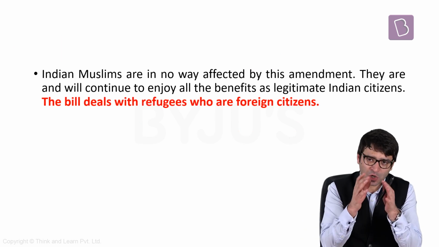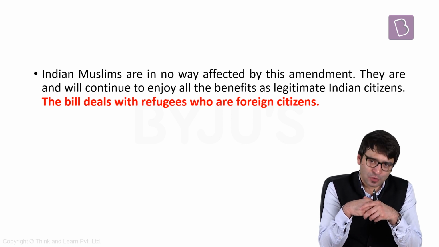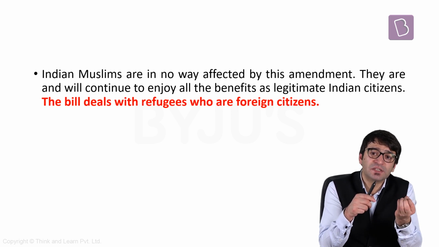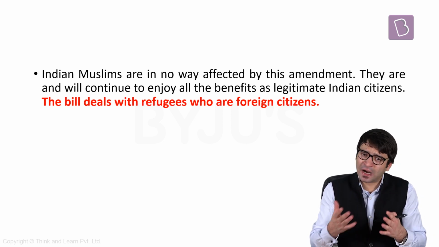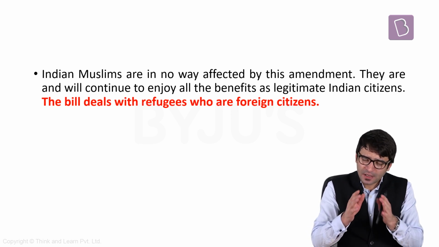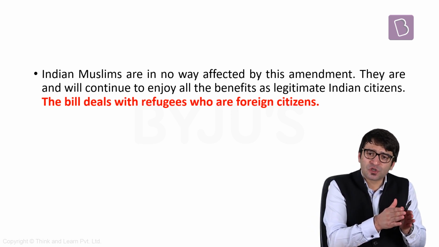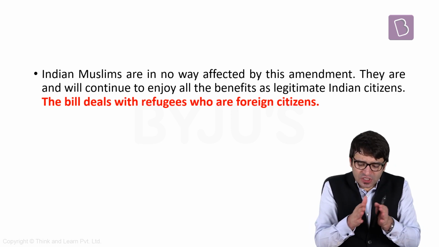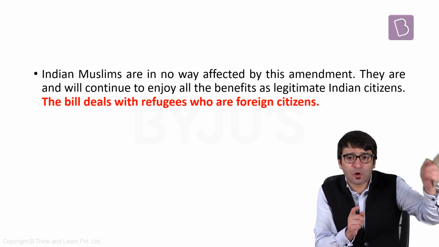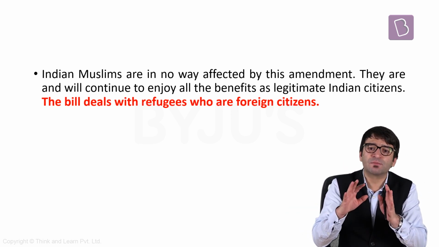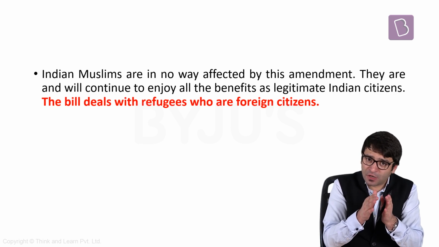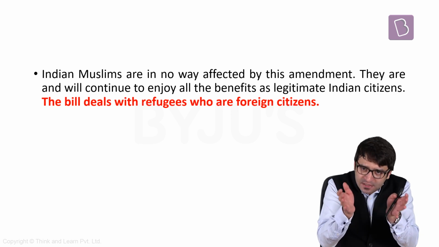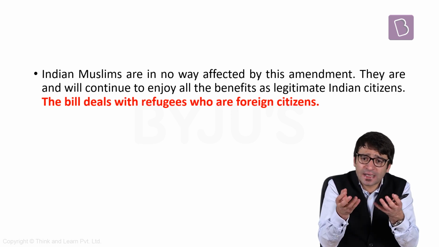There is another ground on the basis of which this CAB is opposed, and that is the CAB violates secularism, which is part of the basic structure of the Indian Constitution. Why? Because you are excluding Muslims. But the point here is, Indian Muslims in no way are affected by CAB. Why? Because CAB is only a law to confer citizenship on others, not to deprive Indian Muslims of citizenship. If the objective of this bill would have been to deprive Indian Muslims of citizenship, then this bill would have violated secularism. But it clearly does not violate secularism.